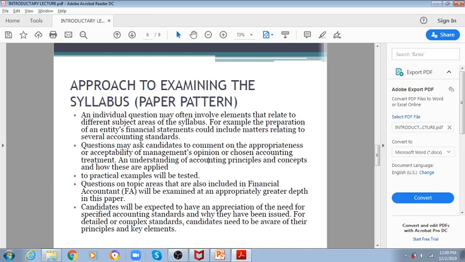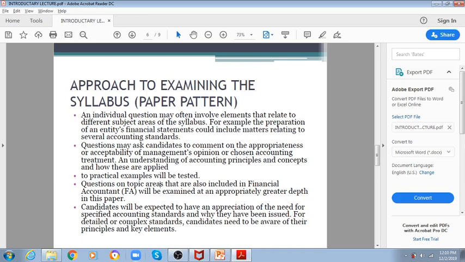Accounting principles and concepts, and how these are applied to practical examples, will be tested. The examiner will provide you the practical scenario, how things happen practically, and then you have to apply your knowledge and concepts to identify whether that treatment is correct or incorrect.